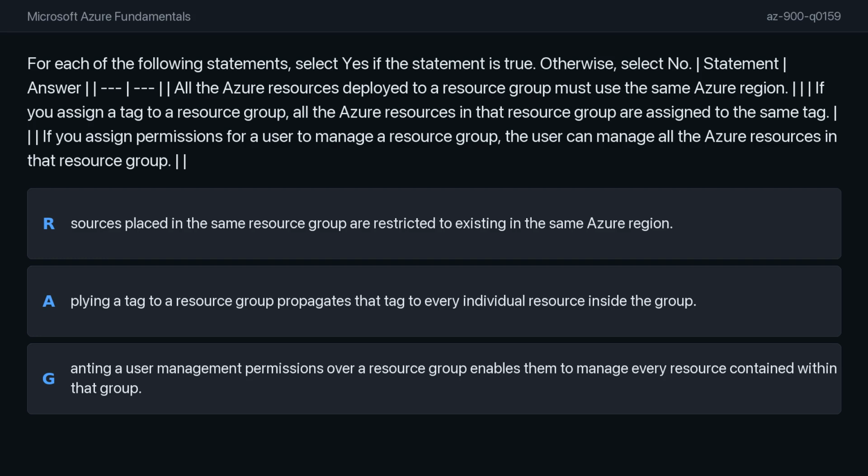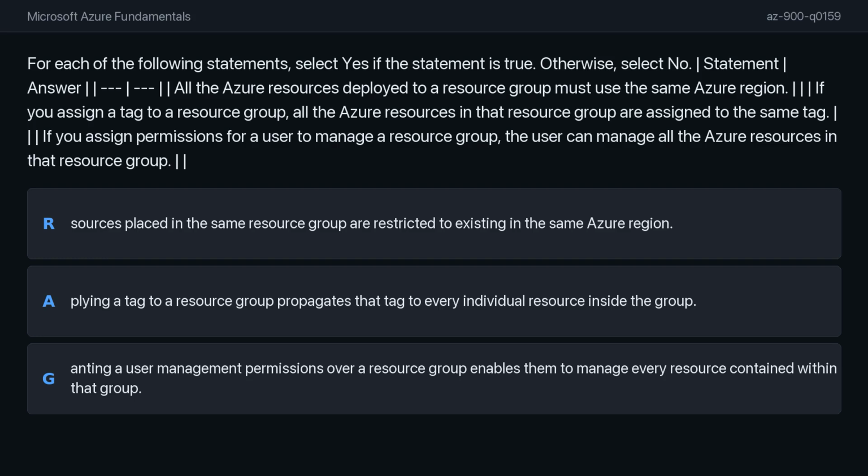Row 2. If you assign a tag to a resource group, all the Azure resources in that resource group are assigned to the same tag. Row 3. If you assign permissions for a user to manage a resource group, the user can manage all the Azure resources in that resource group.